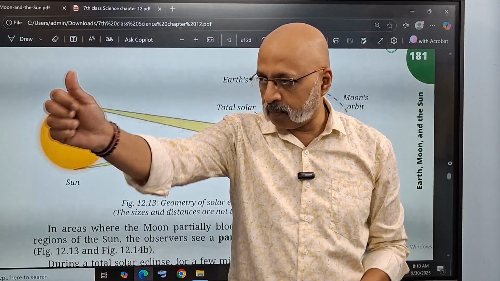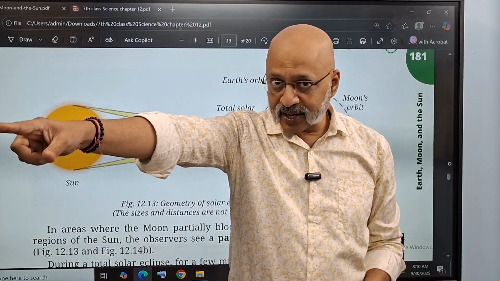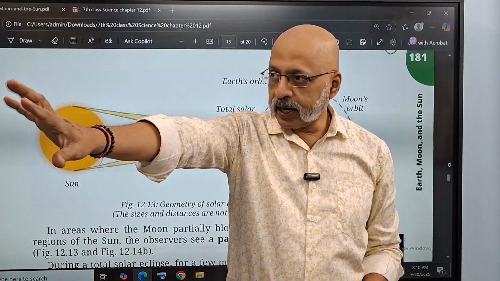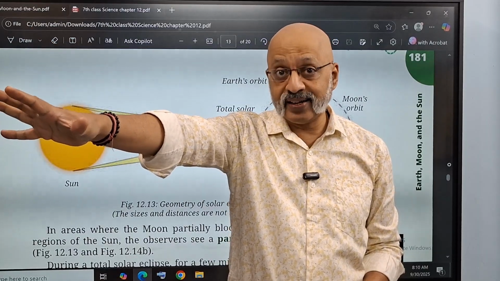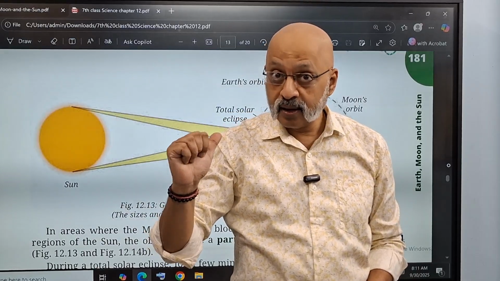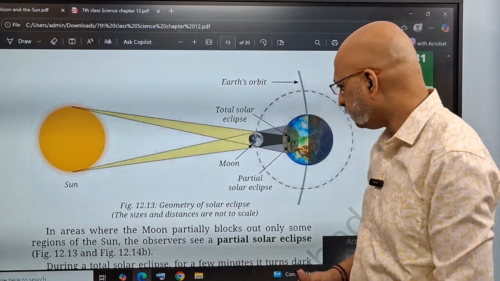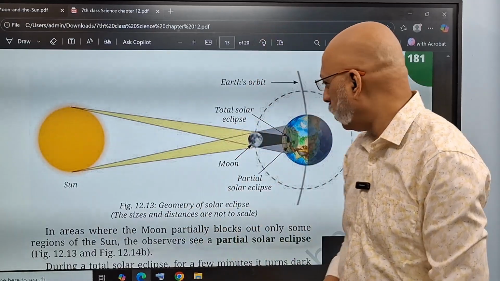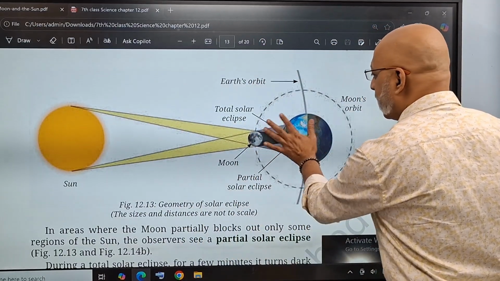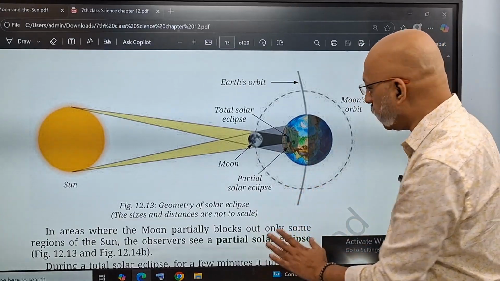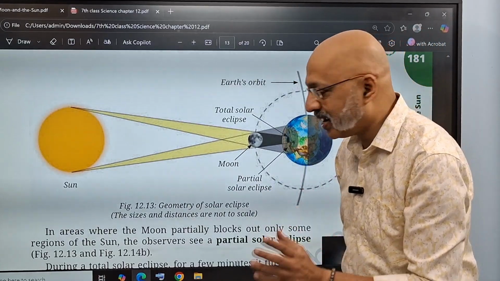So when I am seeing, my thumb is small. The photograph that I have out there is very big. But because of the way I'm putting it, it looks as if I have completely covered the entire photograph. Even though the photograph, which is the sun, is much bigger than the thumb, which is the moon, right? So here I am the earth. I am not able to see the photograph at all. So this comes and completely covers, this is the total solar eclipse. The remaining areas will be partial solar eclipse because some part is getting covered.